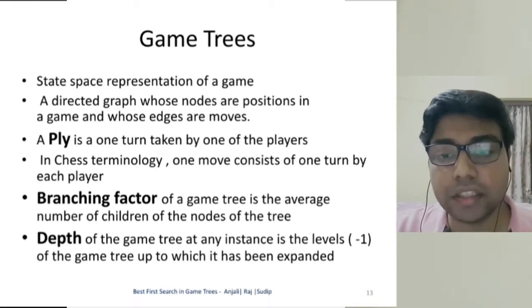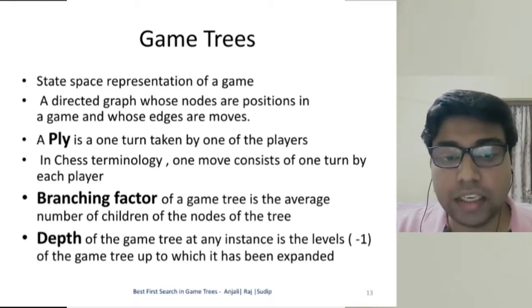One round having turns taken by each player once is called a move, whereas a single turn taken is called a ply. For example, in a game of chess, a black turn and a white turn together is a move, whereas only a black turn is a ply. The branching factor is the average number of children of the nodes of the tree. The depth at any node is one less than the levels of the game tree up to which it has been expanded.